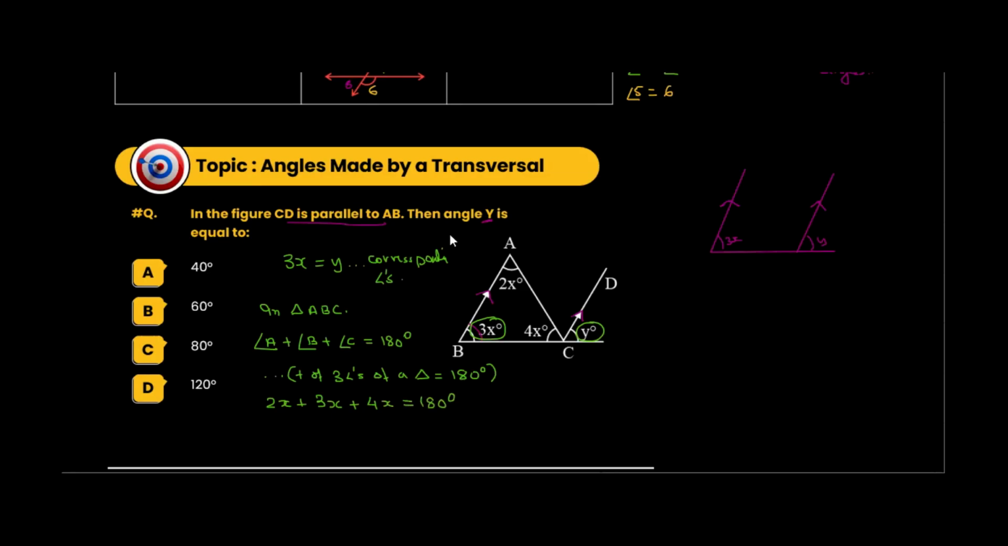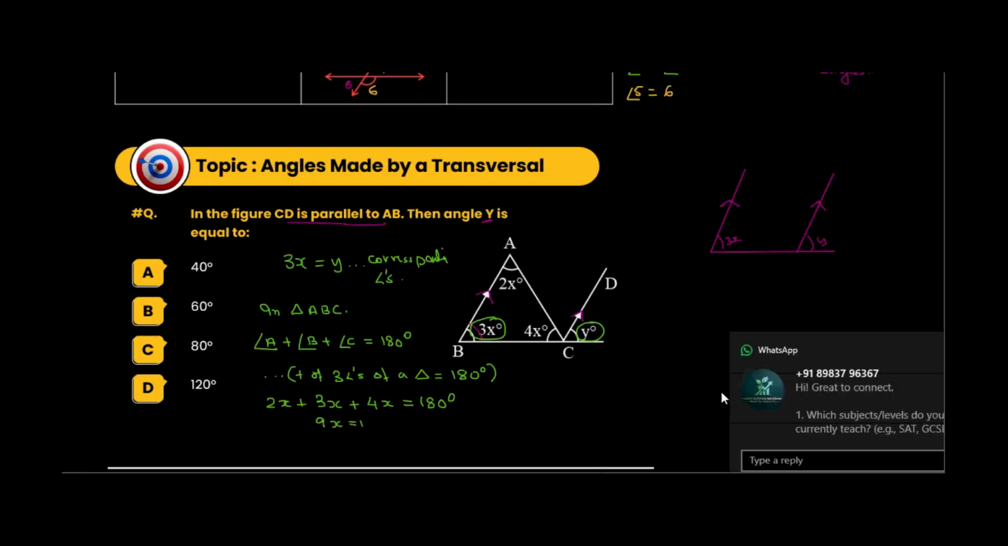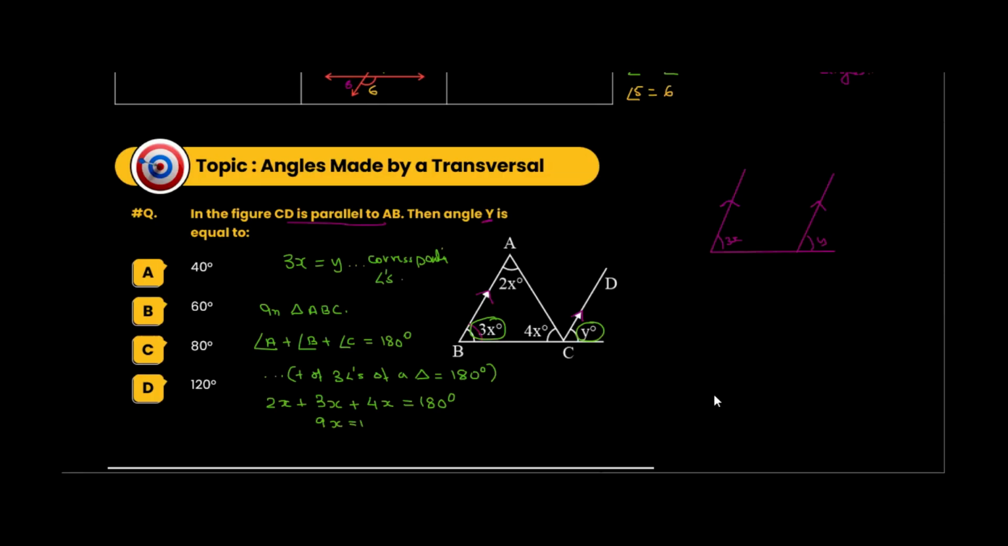So this will be 2 plus 3, 5, 5 plus 4, 9x is equal to 180 degrees. So if I happen to divide this by 9, we will get 9x by 9 is equal to 180 degrees by 9. This and this get cancelled and this will be 20 degrees. So the value of x will be equal to 20 degrees. Is it making sense? Value of x will be 20 degrees. Okay.